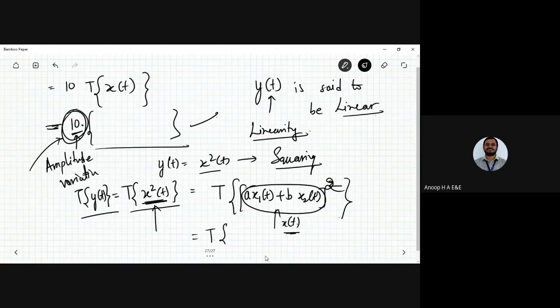So T operator again. So a plus b the whole squared, that is a x1 of t the whole squared plus b x2 of t the whole squared plus the other one, which is 2 times a x1 of t, b x2 of t, that is 2ab times x1 of t x2 of t.